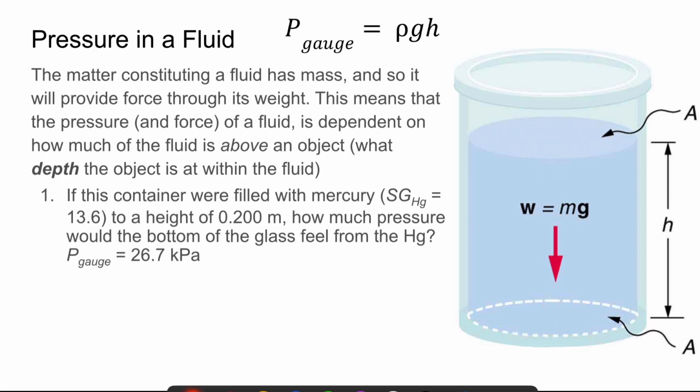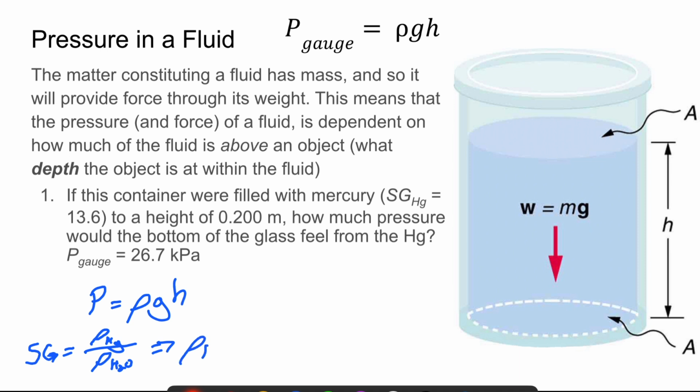Again, we will find our pressure is equal to rho times G times H. Now, remember that the specific gravity of mercury equals the density of mercury divided by the density of H2O. So if we want to find the density of mercury, we take the specific gravity for mercury and multiply it times rho H2O.